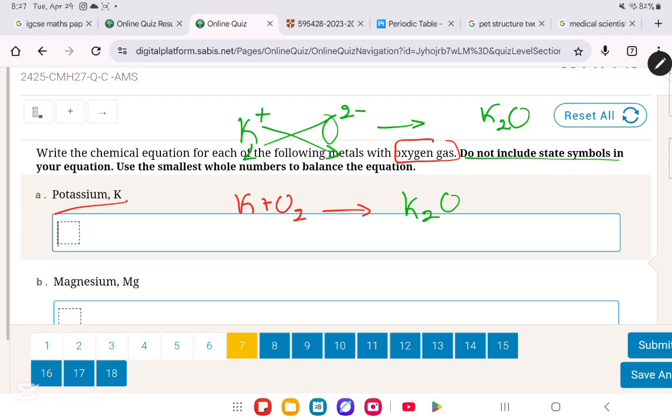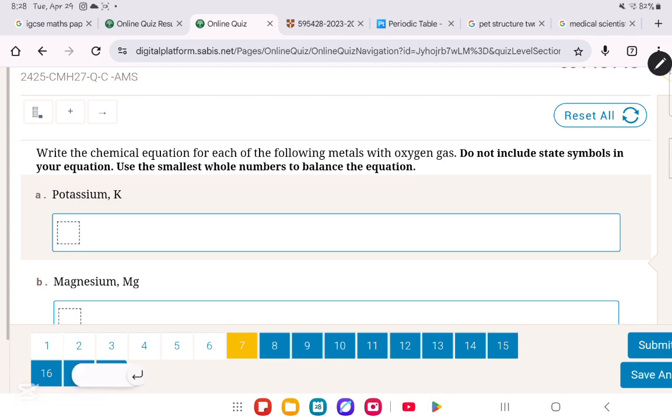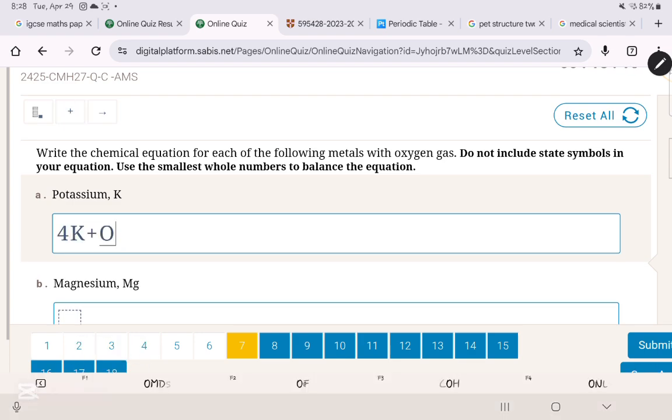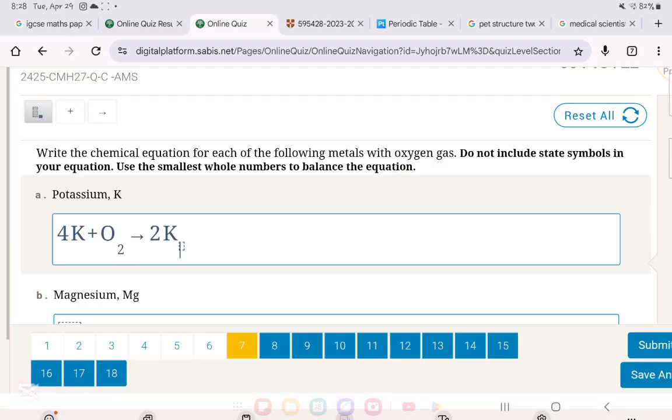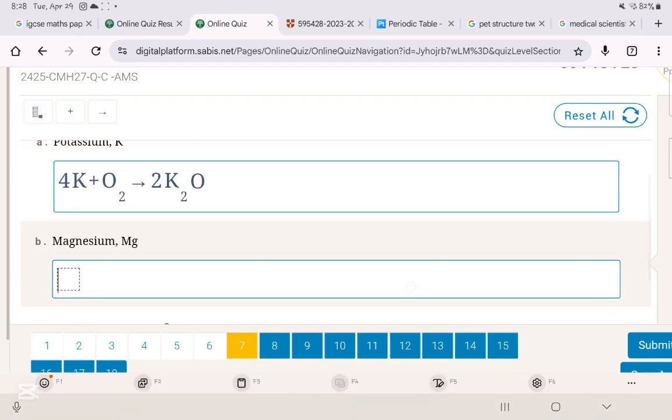For now, we will not include these state symbols, but pay attention in the exam. If they ask you to include state symbols, you have to, okay? They said use the smallest whole numbers to balance the equation. As you can see, it is not balanced. In order to balance it, you can see over here we have O2, and over here we have only one O, so we're gonna put a 2 over here. Now for the K, we have 2 times 2, which is 4 K, so you just need to put a 4 over here. So that is the balanced equation, which is 4K plus O2 will give us 2K2O. Okay, that is it for part A.